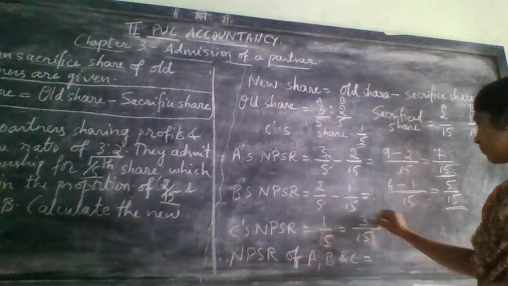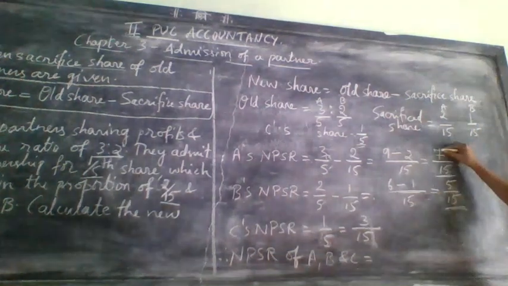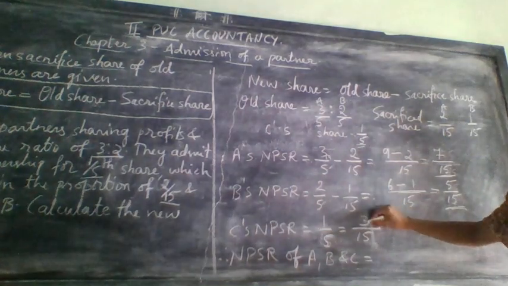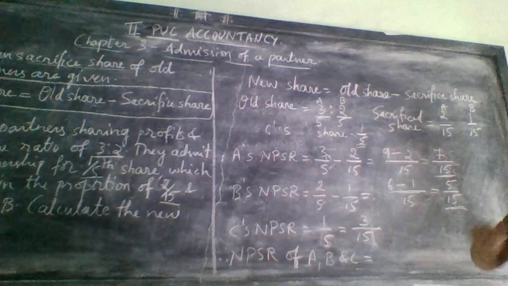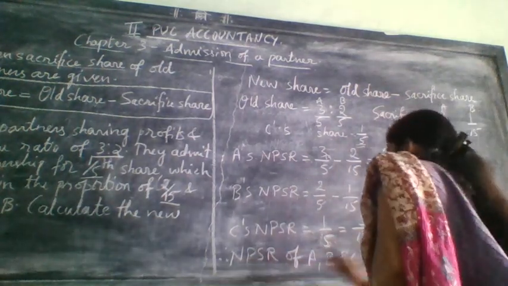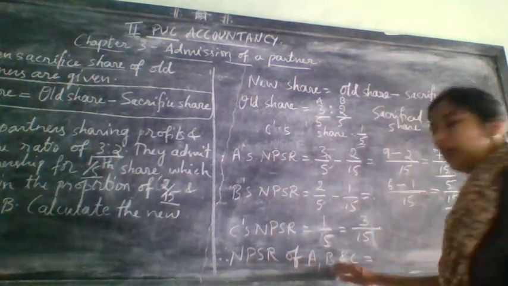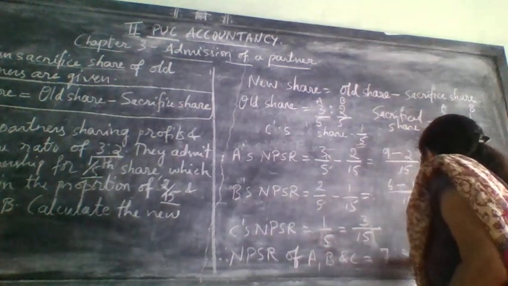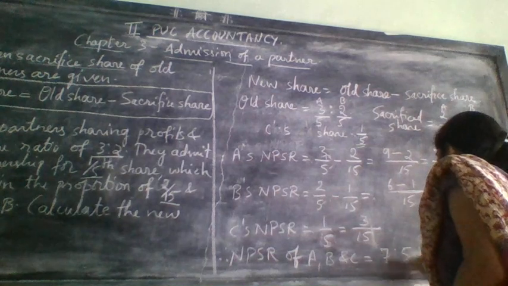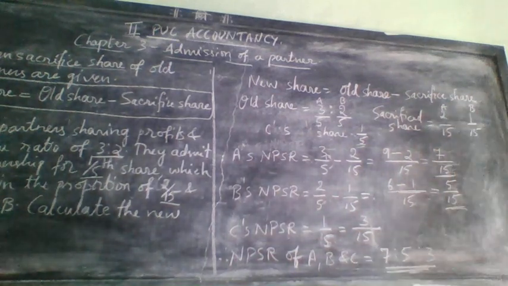So how much it will come? 3. Now add this. 7 plus 5 plus 3 equals 15. So your new profit sharing ratio is correct. So new profit sharing ratio of A, B and C are 7 is to 5 is to 3.